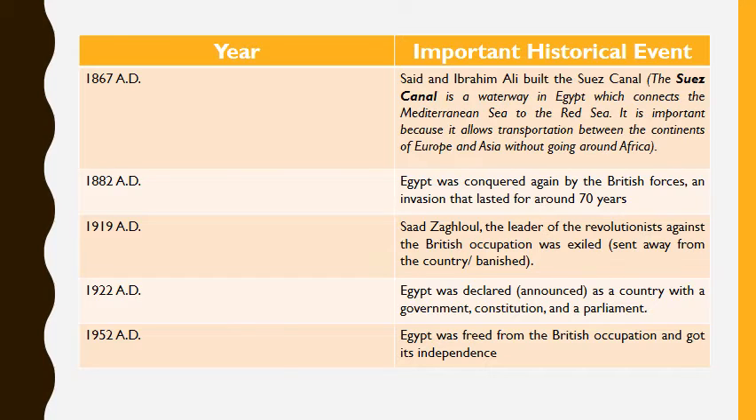1882 AD, Egypt was conquered again by the British forces, an invasion that lasted for around 70 years. 1919 AD, Saad Zaghloul, the leader of the revolutionists against the British occupation, was exiled, sent away from the country, and banished. 1922 AD, Egypt was declared, announced as a country with a government, constitution, and a parliament. 1952 AD, Egypt was freed from the British occupation and got its independence.